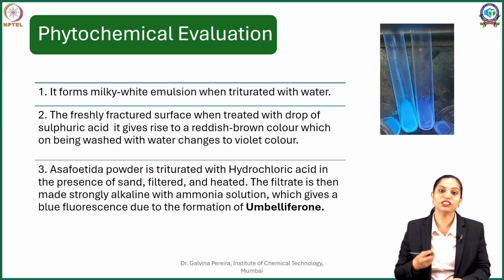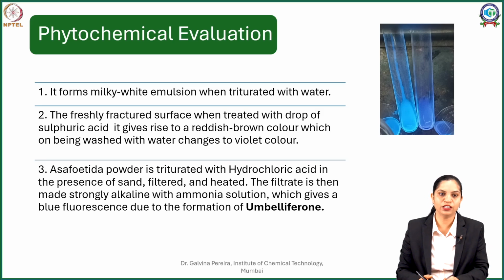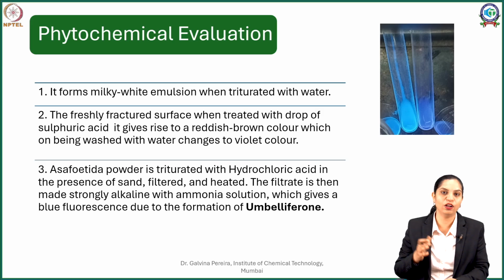The next thing is, because it is resinous in nature, if you treat a freshly fractured surface of the asafoetida drug or even asafoetida powder with a drop of concentrated sulfuric acid, you will see it immediately turns reddish brown, and later on the sulfuric acid will char it to almost blackish coloration. But before that, you will get an intermediate violet coloration. So you will see a gradual change from reddish to purplish and eventually black till all your asafoetida is charred.